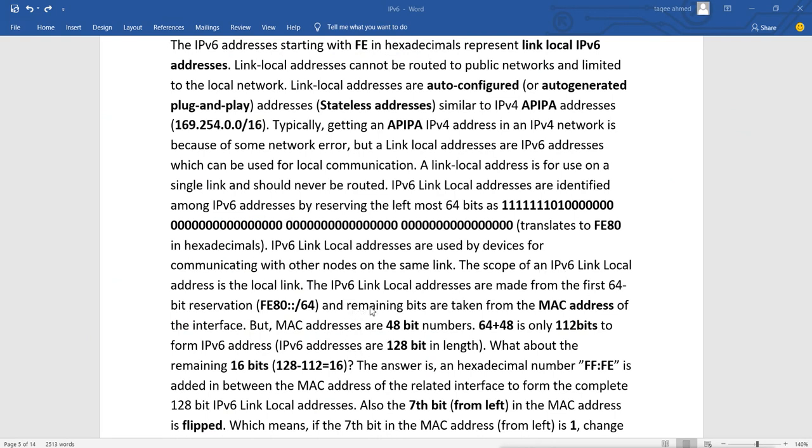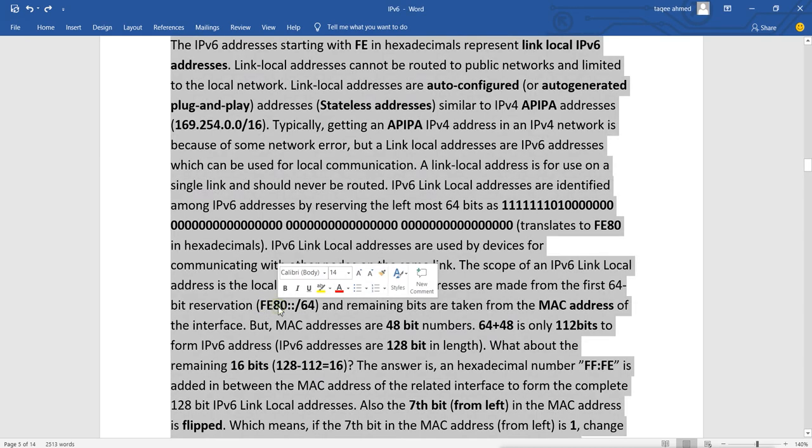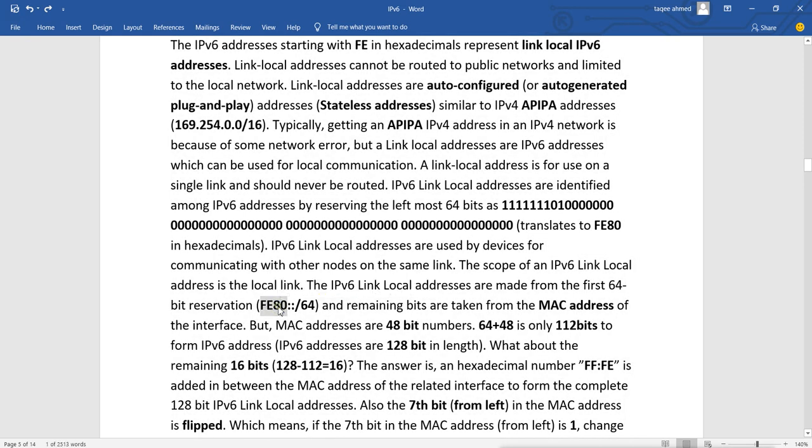And the remaining bits are taken from the MAC address of the interface. Now in the host part of link local addresses, the first 64 bits always remain the same. That means it will always be FE80, then double colon, that means 0000 for all the rest of the bits. Now the host part of link local addresses is taken from the MAC address of the interface. That means on whichever device it is configured, it will take the MAC address of that device.